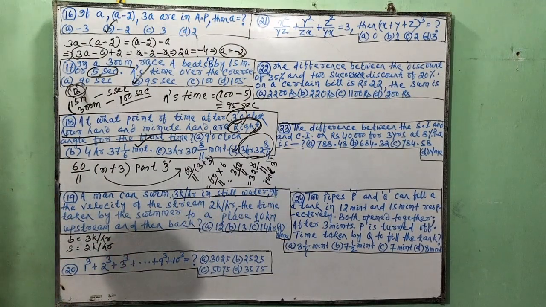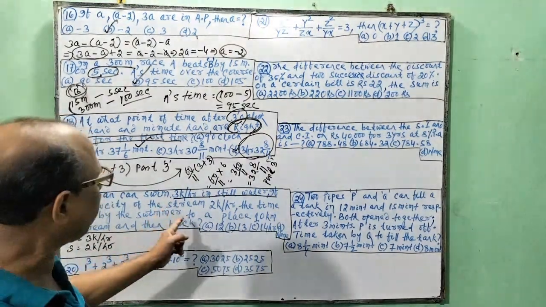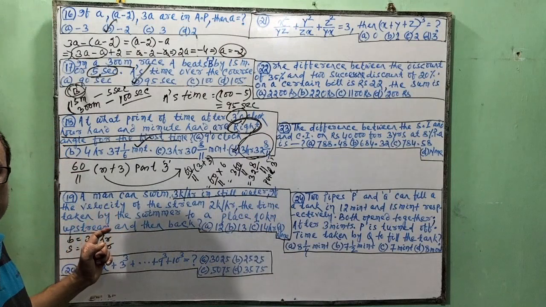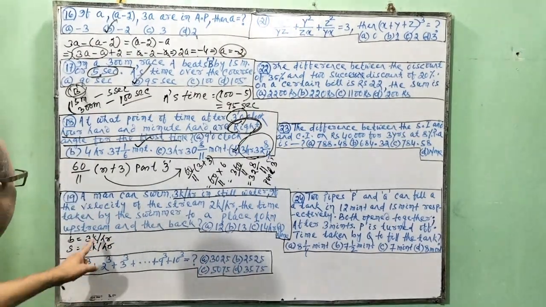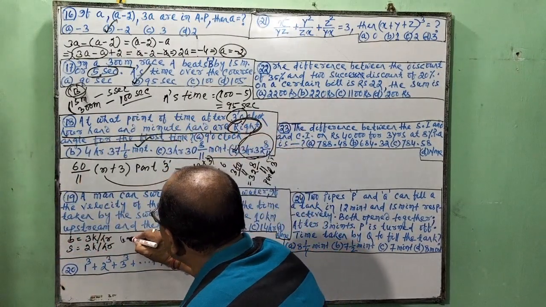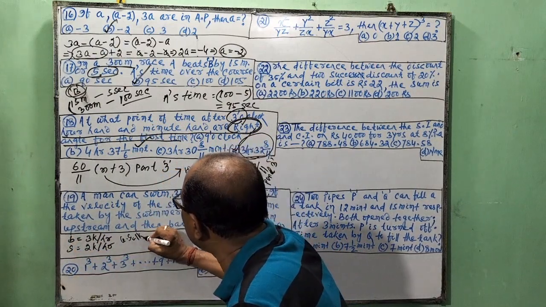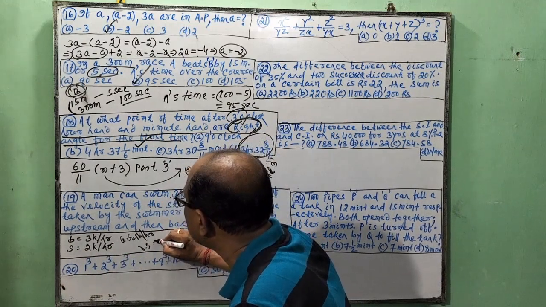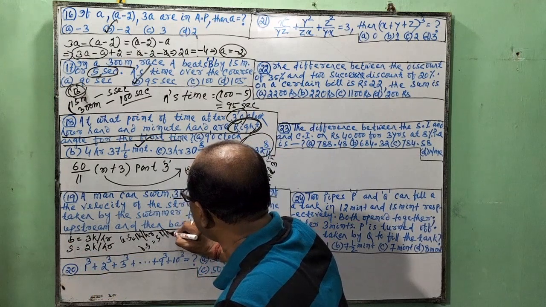From this figure we find upstream is boat minus stream, 1 kilometer per hour. Likewise, downstream is 3 plus 2, boat plus stream, 5 kilometers per hour.